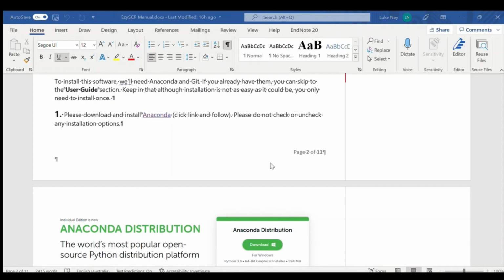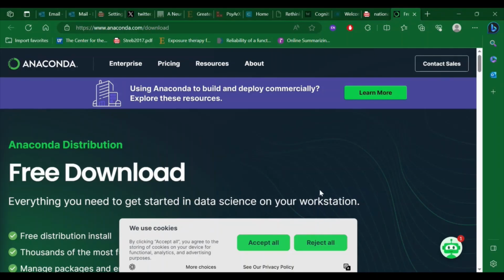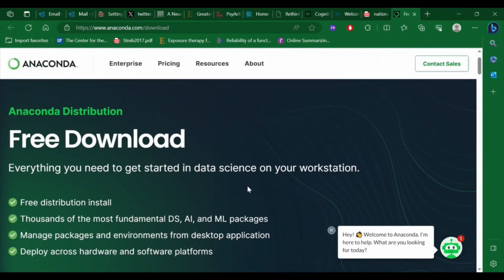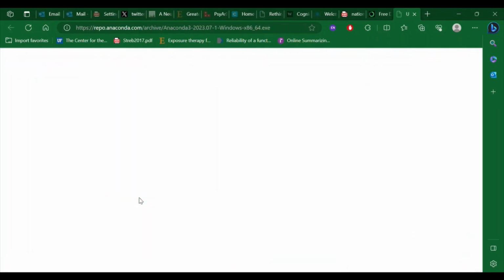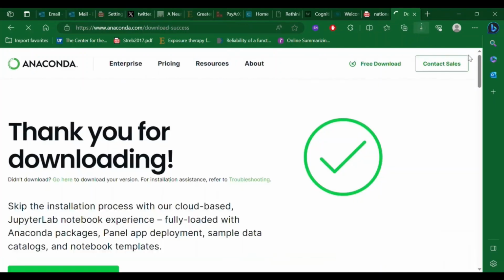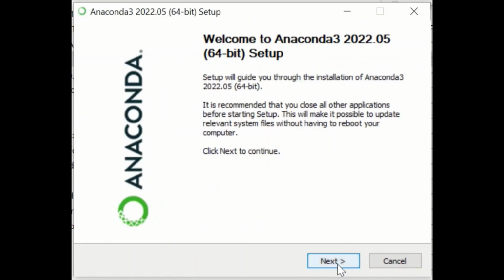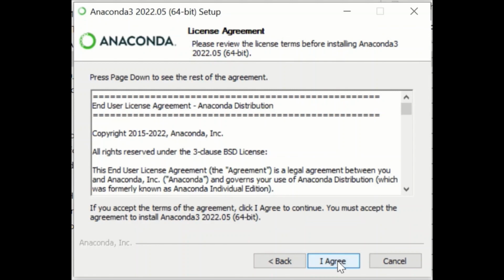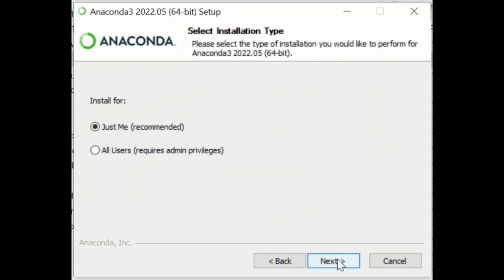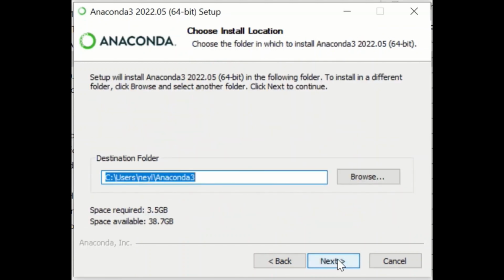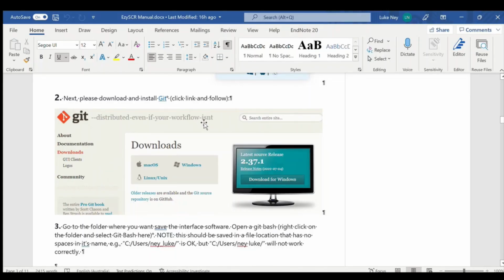First, we'll need to install Anaconda. You can click on the link in the manual, and this will take you to the Anaconda site, where you can download the Anaconda software. Next, you can set up Anaconda using all the default options. This will install Anaconda on your computer.